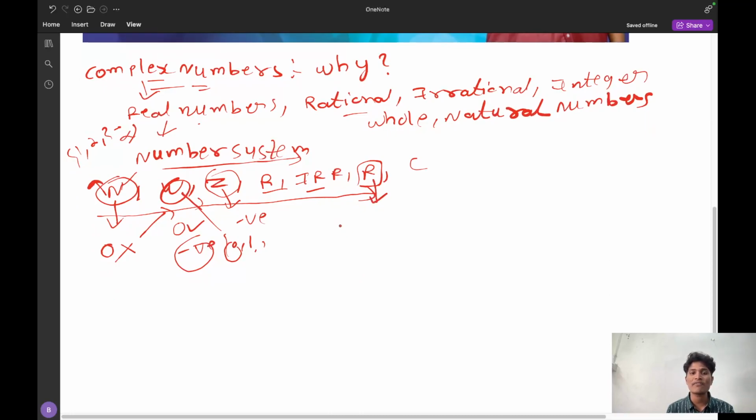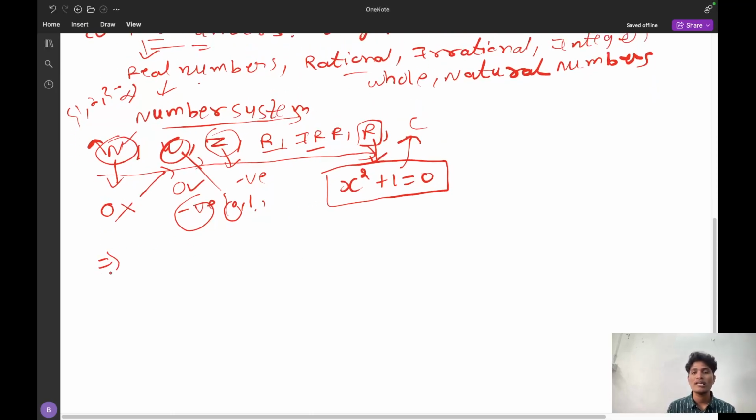Real numbers have failed, and the mathematicians had doubt in one equation. The main important equation is x square plus 1 is equal to 0. This equation leads to complex numbers. Why does this equation have this much importance? Because in order to understand it, we first have to understand x square minus 1 is equal to 0. This is a quadratic equation.